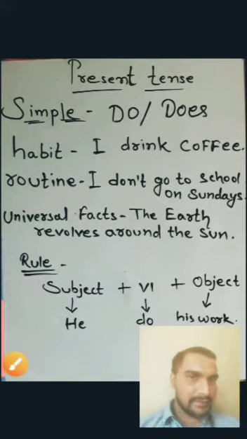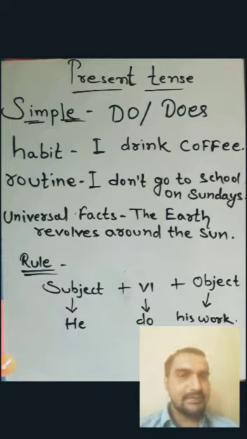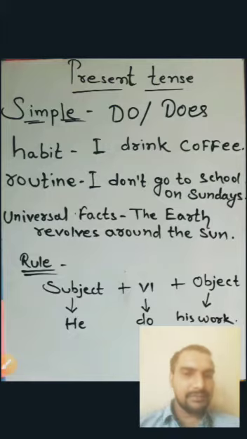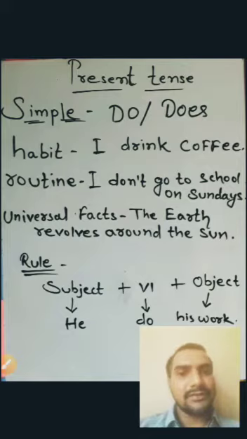So dear students, first we discuss about present tense simple form, which is called the first form of present tense. In simple form we basically use do and does, as you see on the screen. Do is used for the plural forms and does is used for the singular forms.